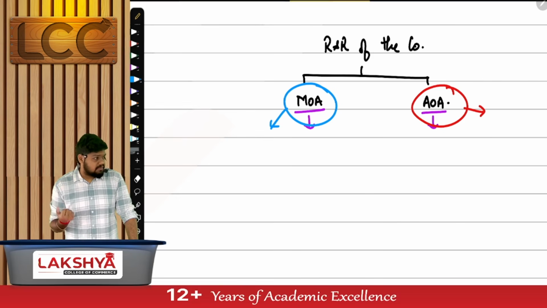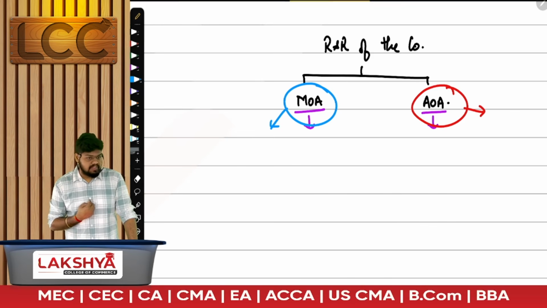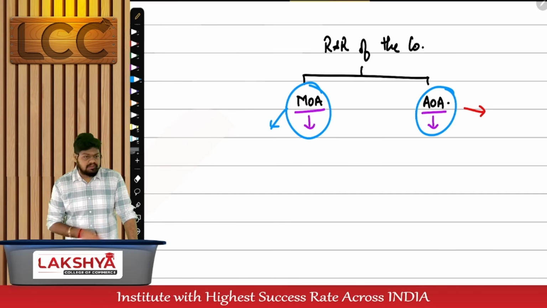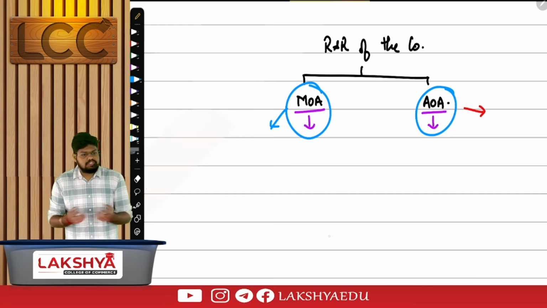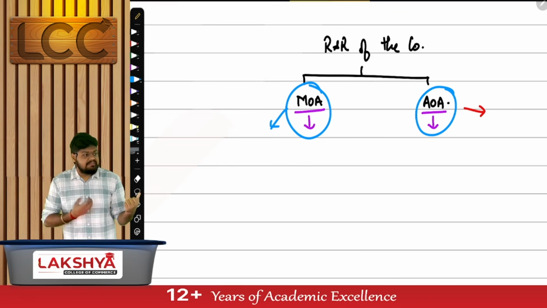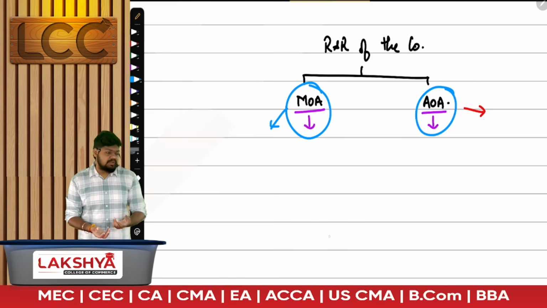MOA is drafted by the Companies Act. AOA is drafted by the company. Hence, the consequences of this document and MOA will also be different. If they're different, I want two different sections, two different documents. I'll impose rules and regulations more upon which document? MOA. I'll give a free hand in which document? AOA. I'll have more procedures set out in which document?